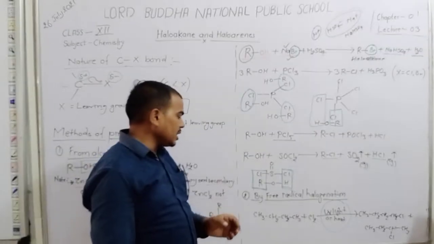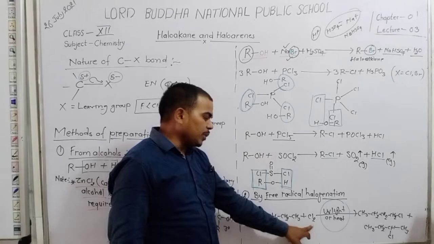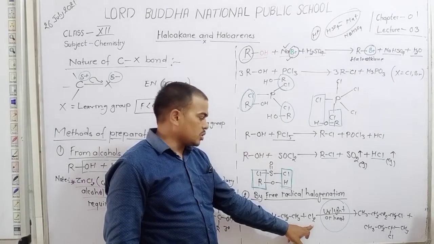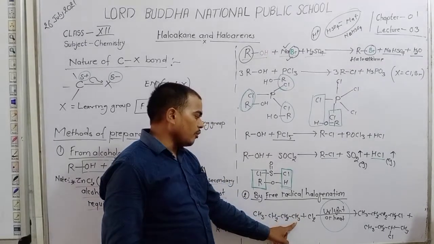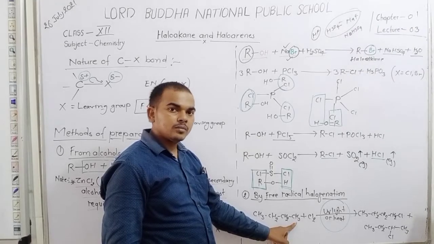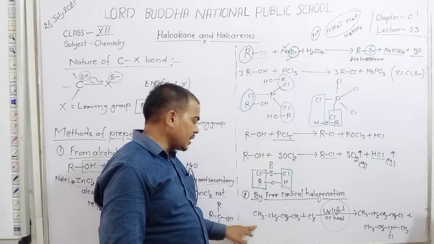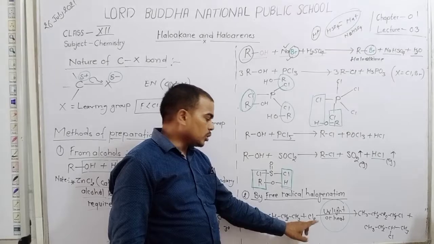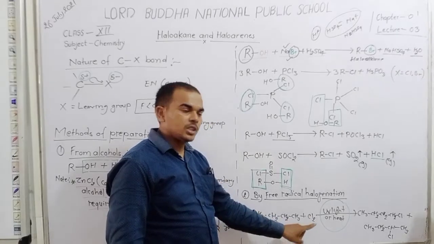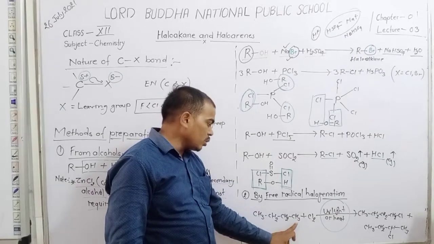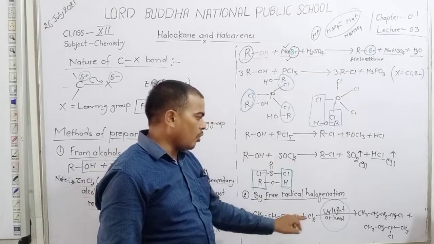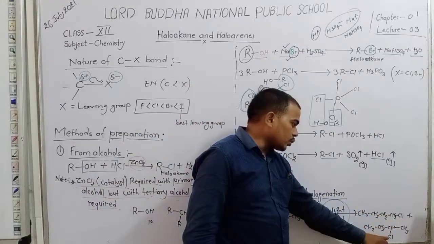Dear student, in this reaction, halogen substitutes the hydrogen of the alkane. Here is the alkane chain, and here the chlorine. Chlorine substitutes the hydrogen of the compound and forms 1 degree halides and 2 degree halides.